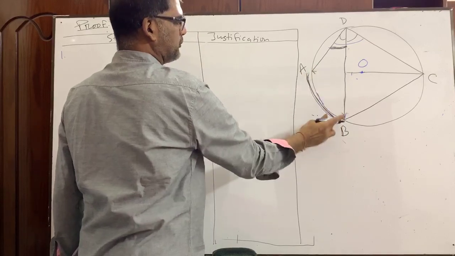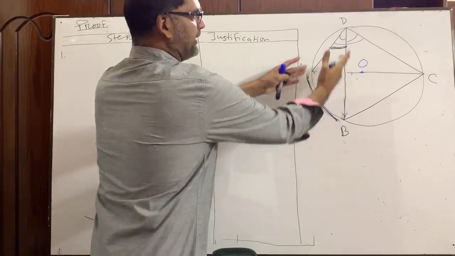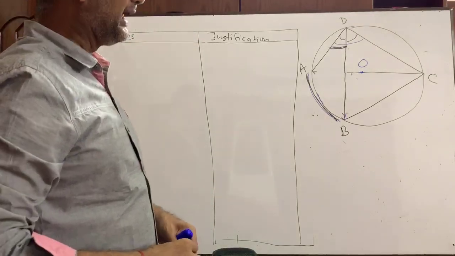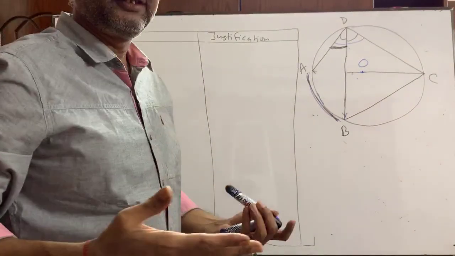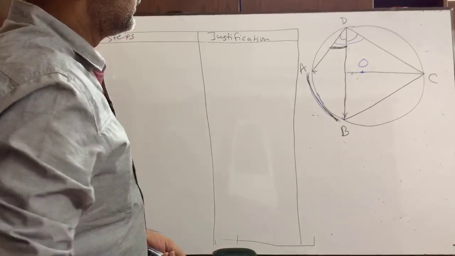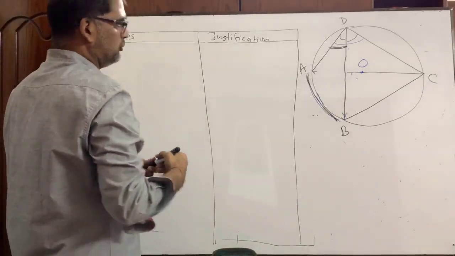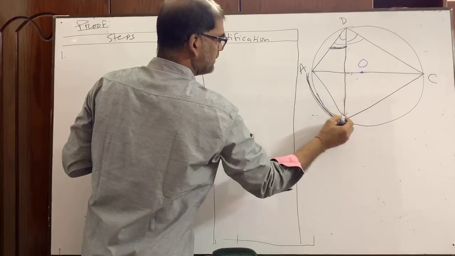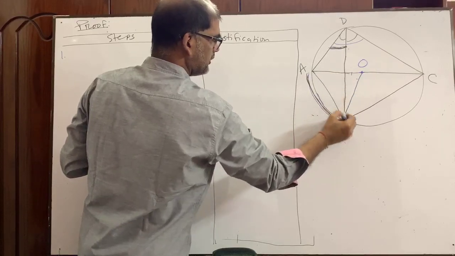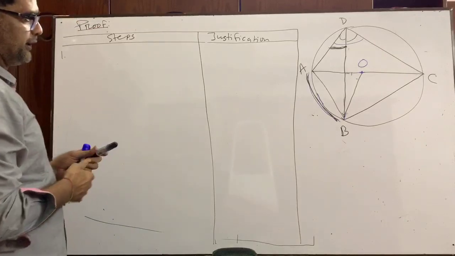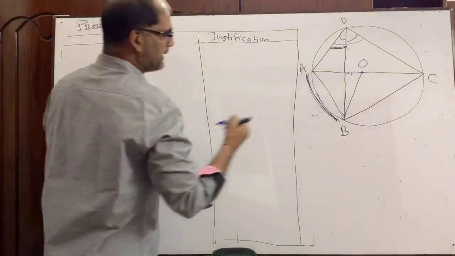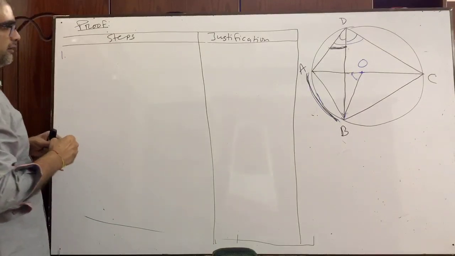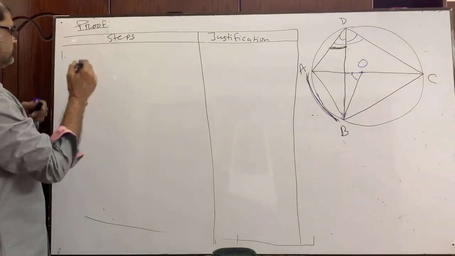From A and from B, two straight lines have met at the circumference, so as to form an angle ADB at the circumference. Now, we go to the original figure. Okay. What I told you is standing on the same arc AB, write down. Like the previous math, standing on the same arc AB.